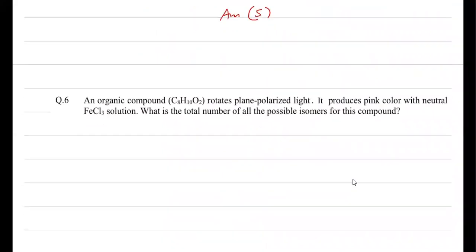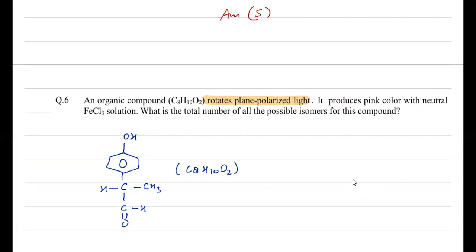Given an organic compound C8H10O2 rotates plane polarized light, it produces green color with neutral FeCl3. So it confirms the test of phenolic group. What is the total number of all possible isomers of the compound? So you can write one possible structure for this compound. It must have a phenolic group and it rotates plane polarized light. That means it should be optically active. So for optical activity, one carbon with CH, CH3 and OH. If you match the formula, it is C8H10O2. This is one possible form.